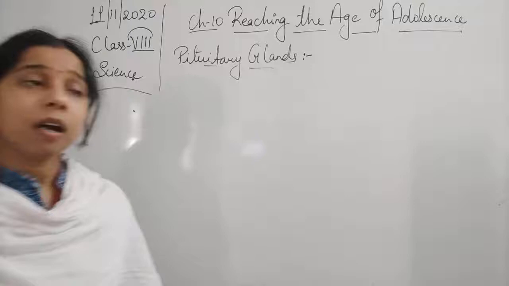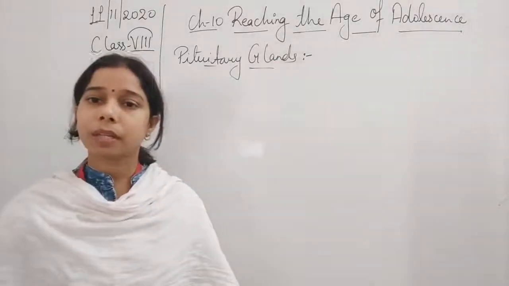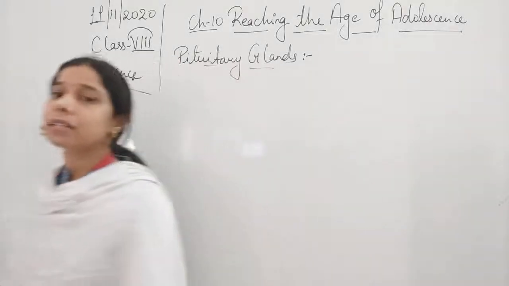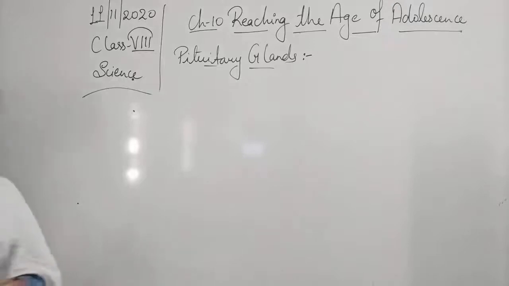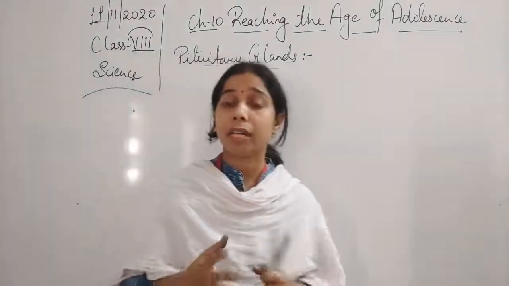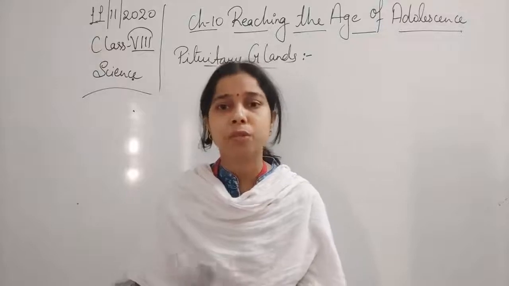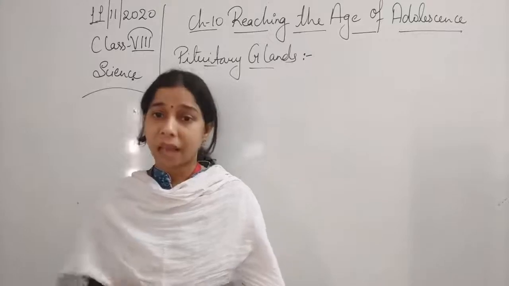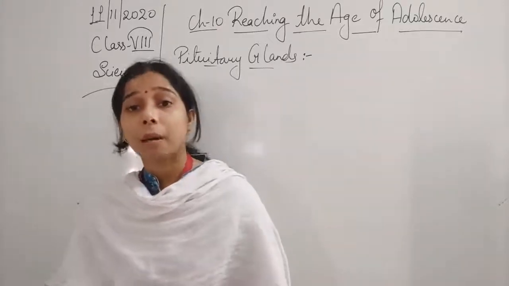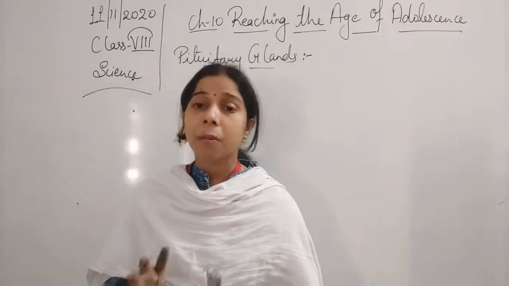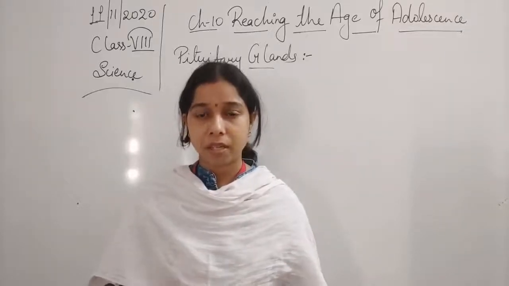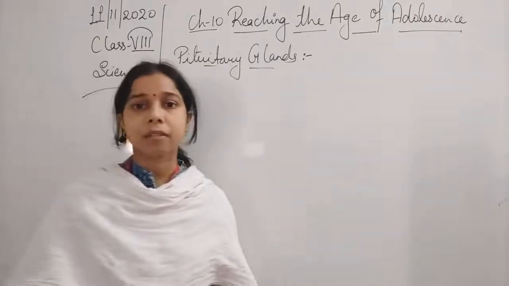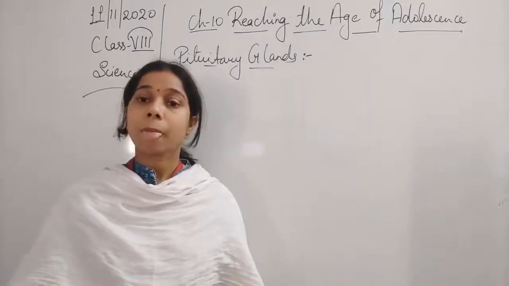Now the function of the pituitary gland, we can say, is influenced by seasonal as well as emotional factors. It does not mean that malfunctioning of the pituitary gland occurs, but somehow the function gets affected by factors like seasonal change or emotional factors.